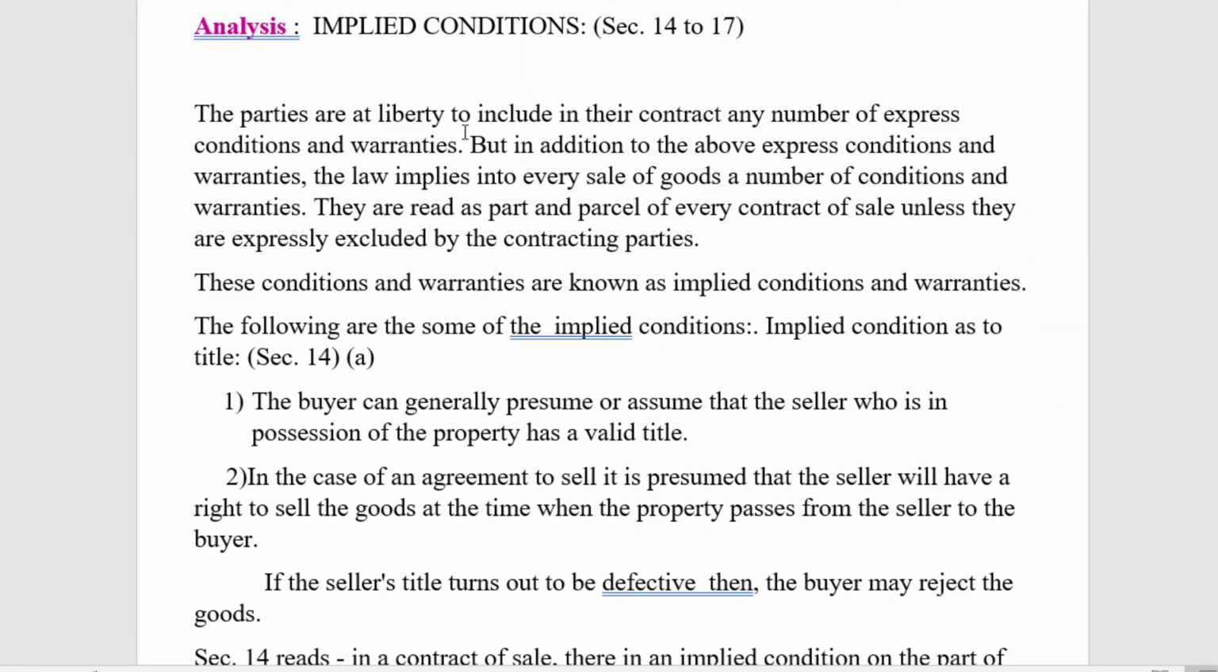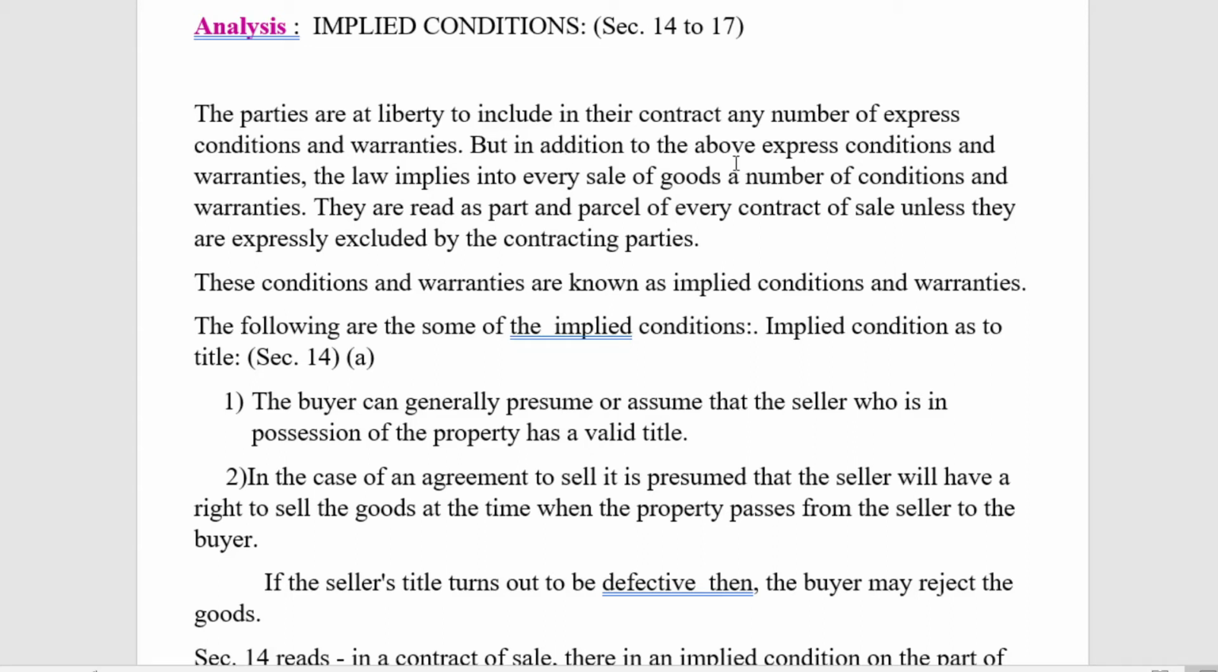The parties are at liberty to include in their contract any number of express conditions and warranties. That means in the due course of their sale transactions, the parties may, according to their convenience, express any number of conditions and warranties. So that will be a part of the sale transactions.